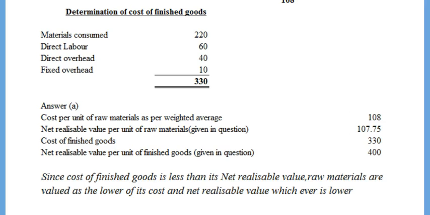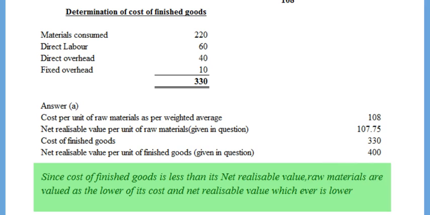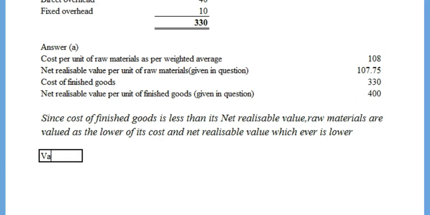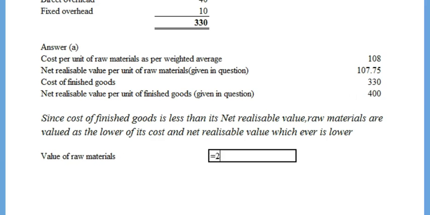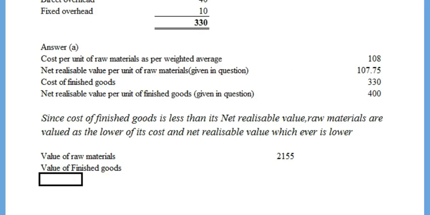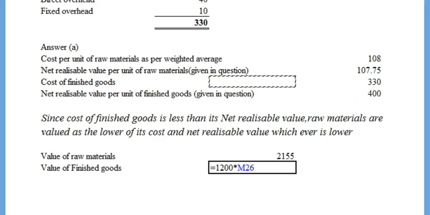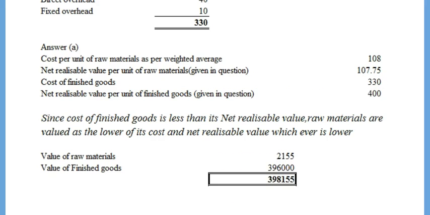Since cost of finished goods is less than its net realizable value, raw materials are valued at the lower of its cost and net realizable value, whichever is lower. Value of raw materials is 20 units into 107.75. Value of finished goods is 330 into 1200.